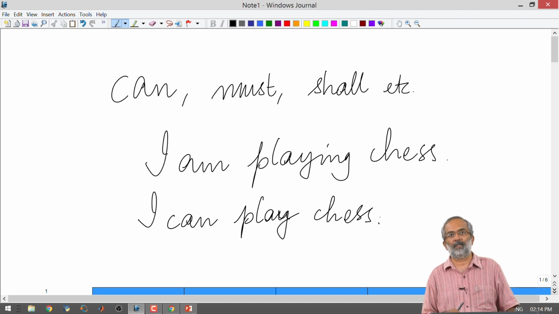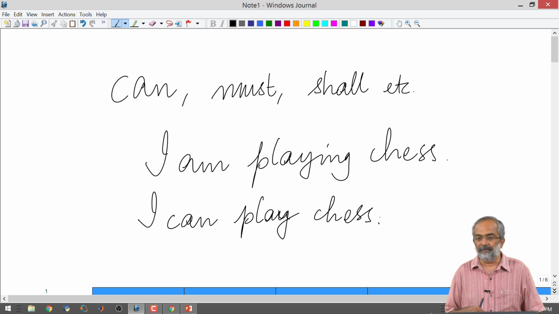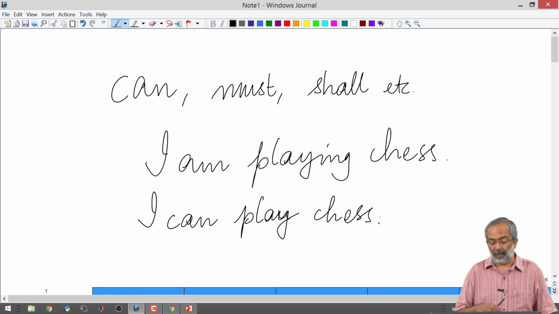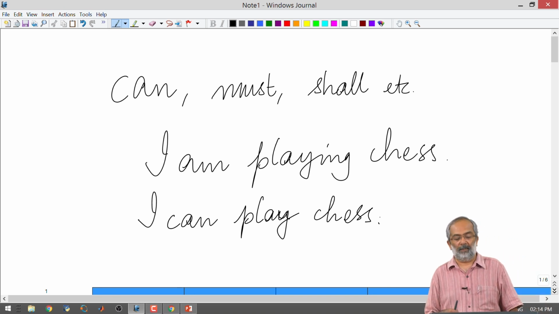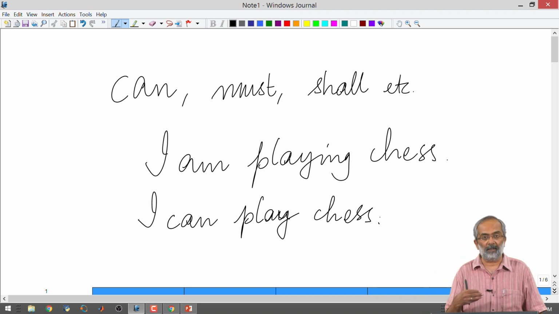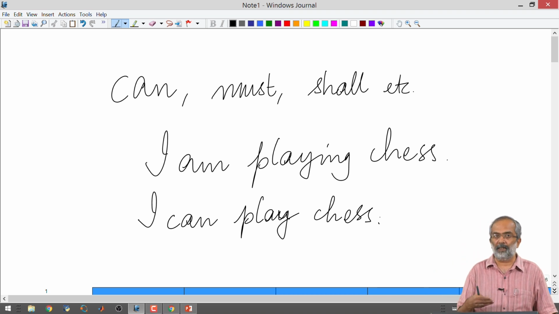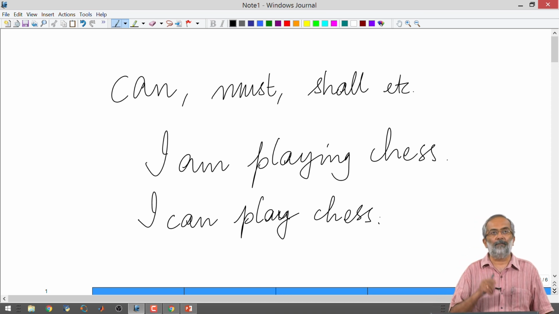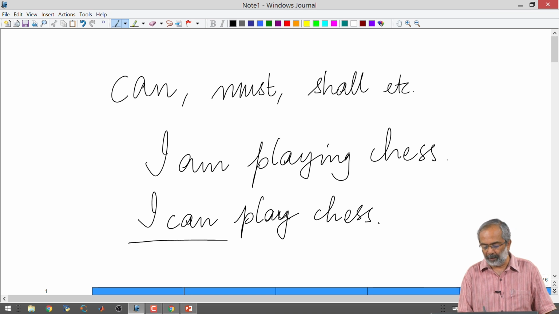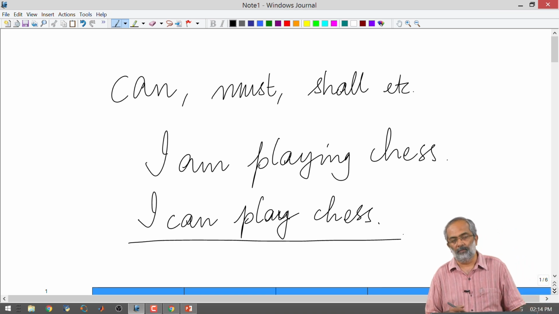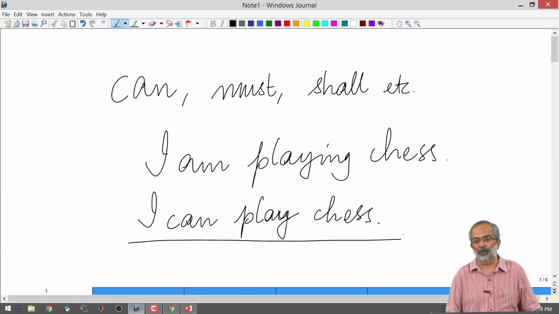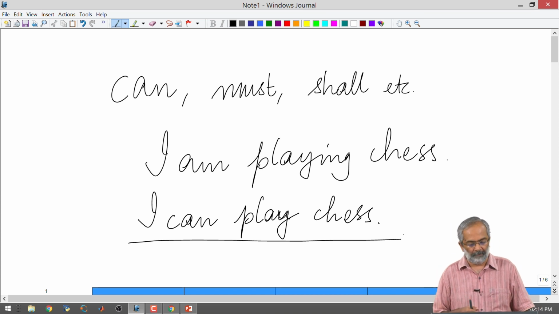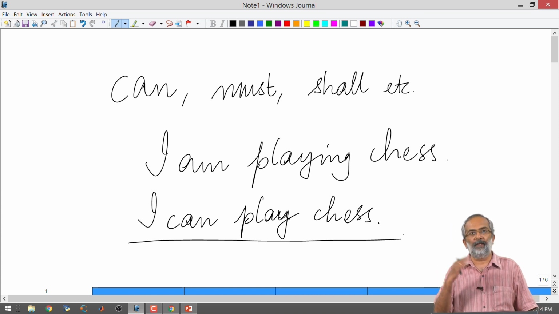I am playing chess is indicative, it indicates reality, and I can play chess expresses a potential, an ability that I have. I might not be playing chess right now, I might never play chess in my life, but I can play chess. Okay, so can is one of the most ubiquitous, most frequently used modal verbs.